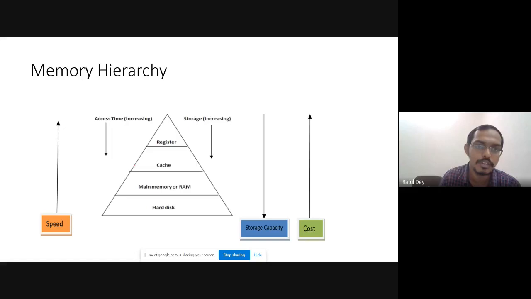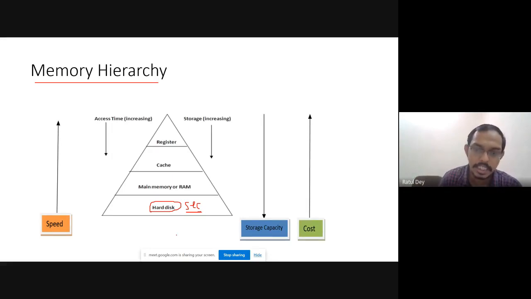So we have to go on to the memory hierarchy. In the computer system, maybe you know that there are different kinds of memories available. At the very first, the well-known memory is the hard disk, or the secondary memory. So what is done in the secondary memory? The secondary memory is a bulk data storage where we can store all the movies, all the songs, all the bulk storage we just store here.